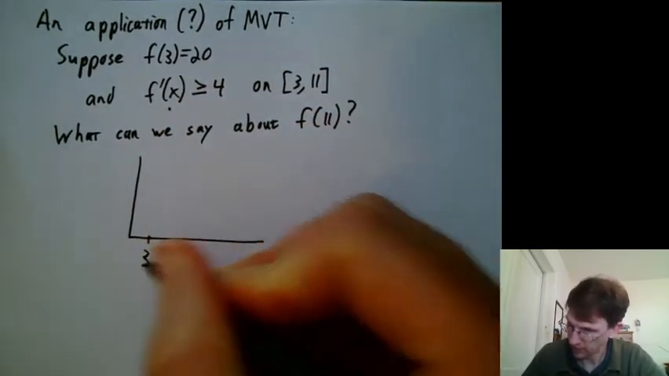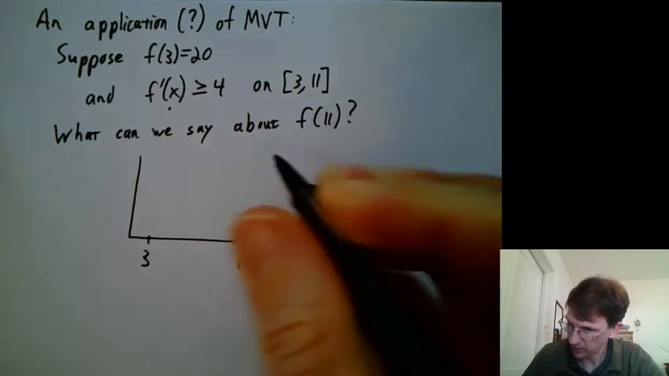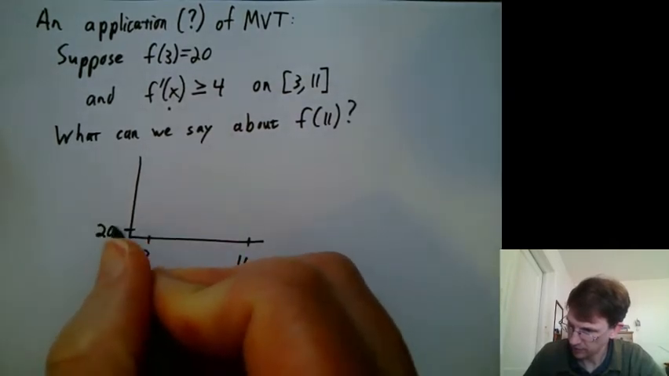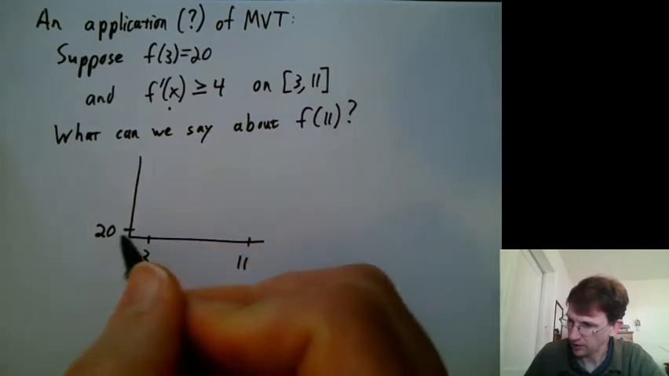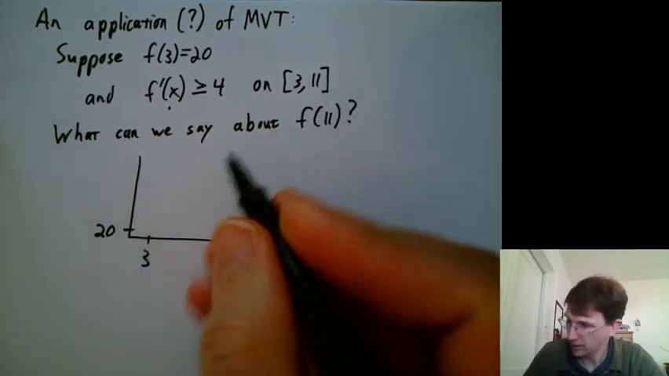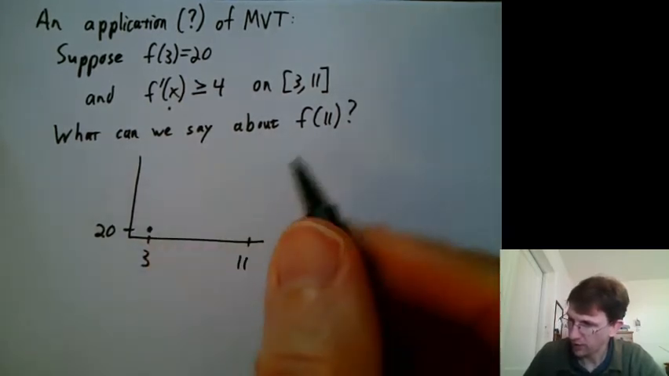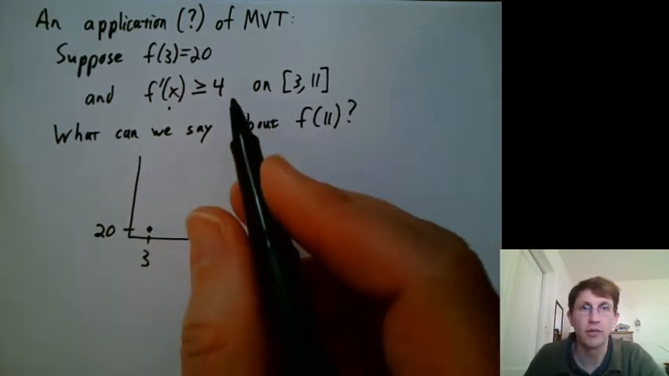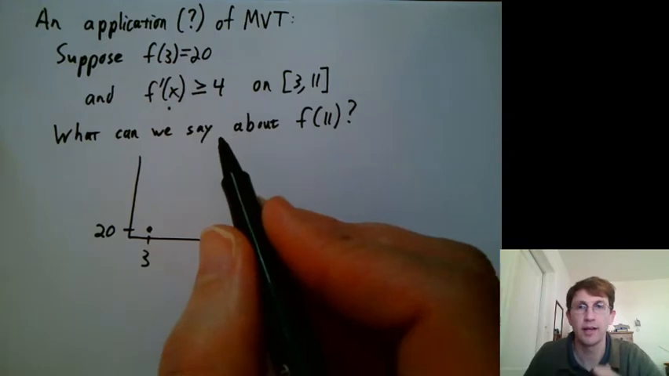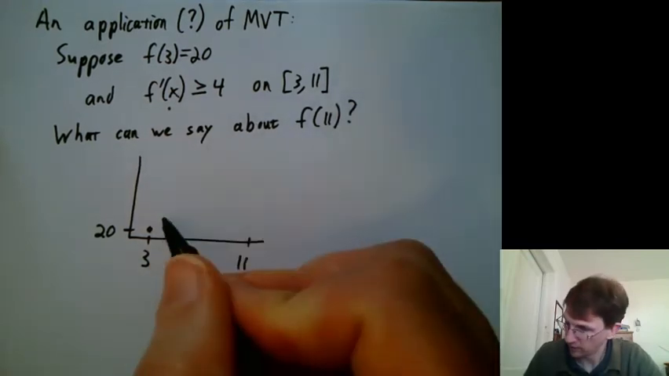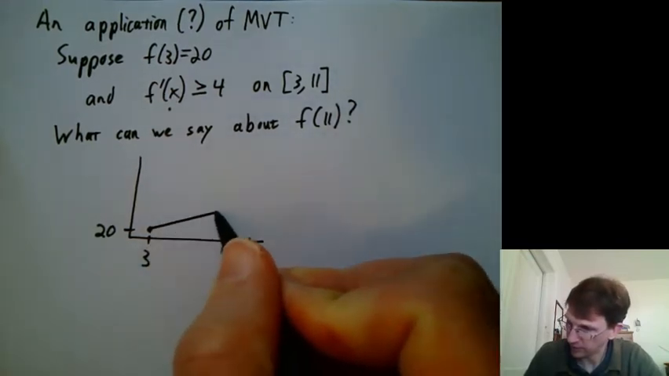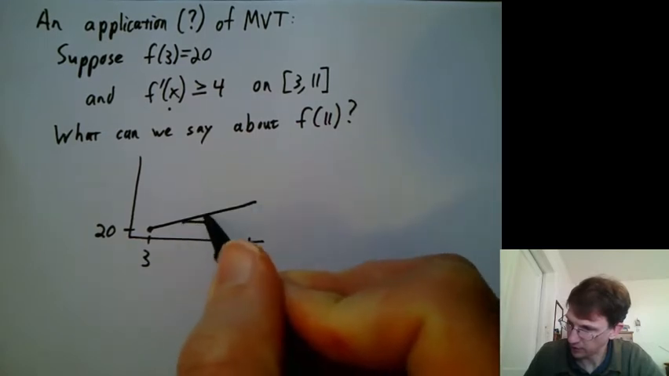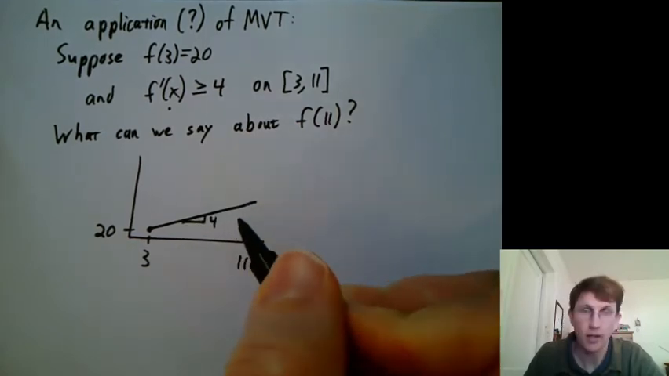So we could diagram it. Here we are at time 3, here's time 11. Let's say you're here at 20 at time 3. So you know you're here. What can we say? Well, the slowest you could go is 4 miles an hour, and if you stayed exactly at 4 miles an hour, you would be doing a line like that. So let's say the slope is 4 miles per hour.